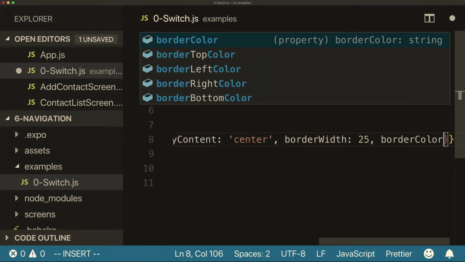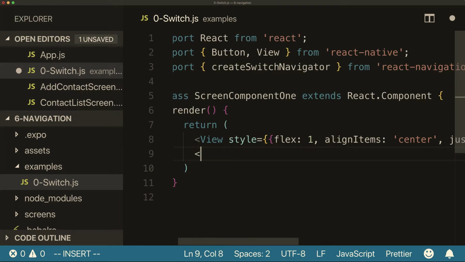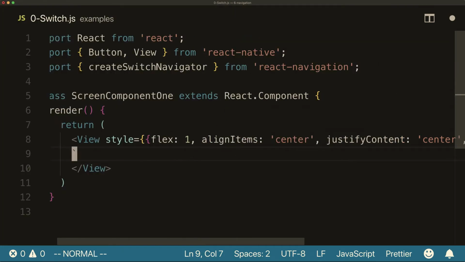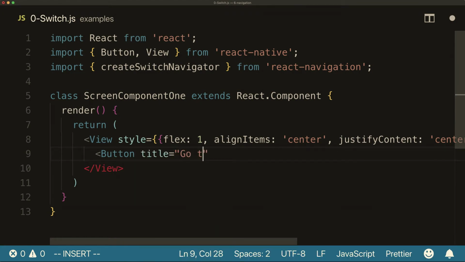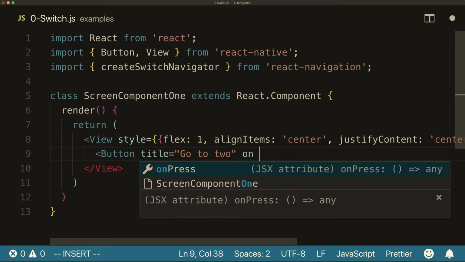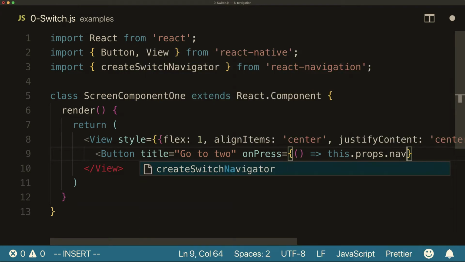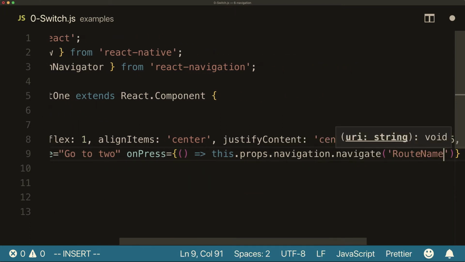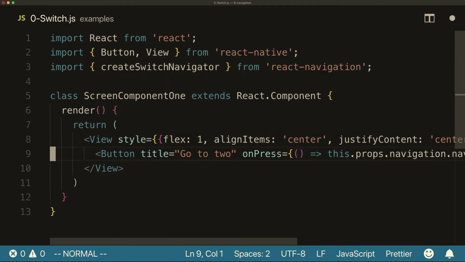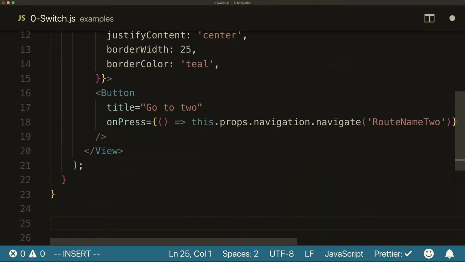Let's add a border to it. Border color. And let's get rid of that. Let's add a button component, which we saw before, navigate, route name 2. Then let's use everybody's favorite tool to make it legible and go on.